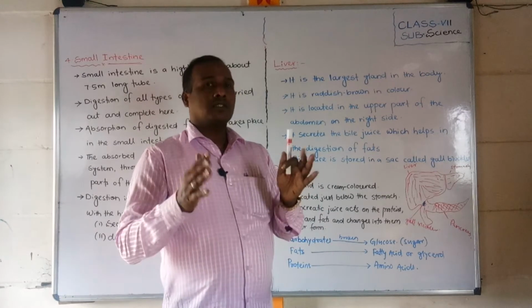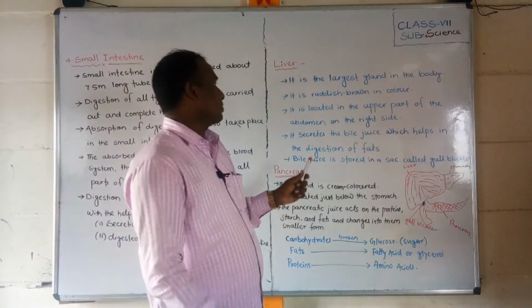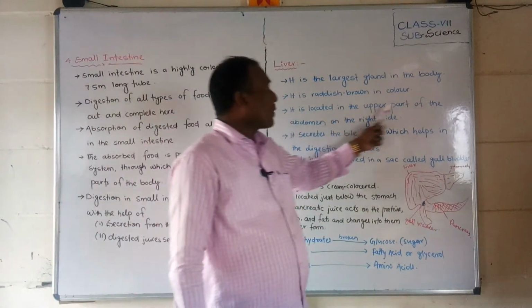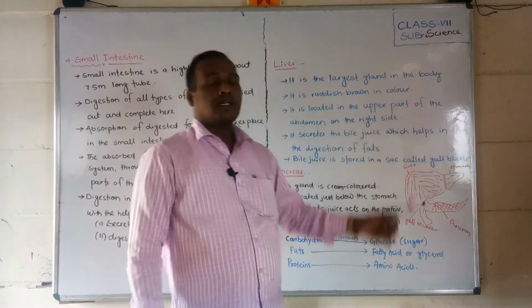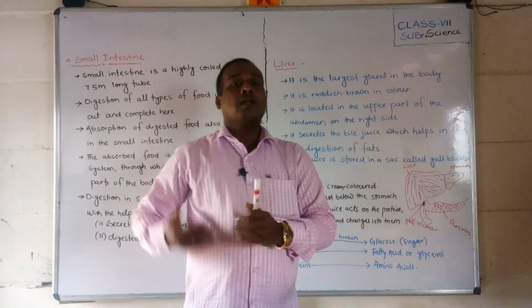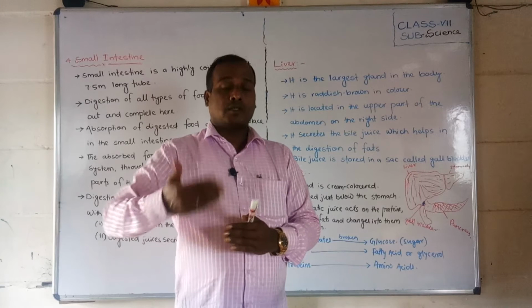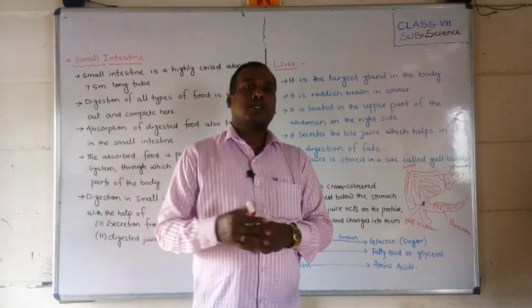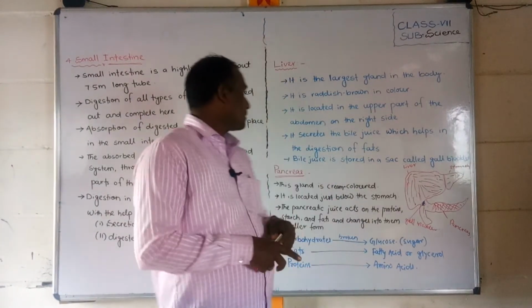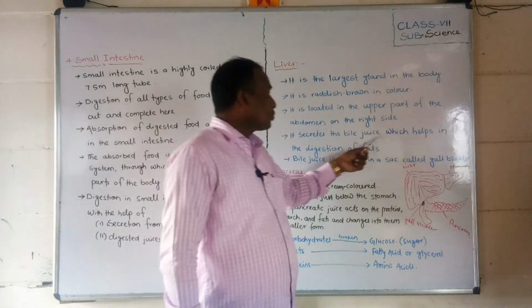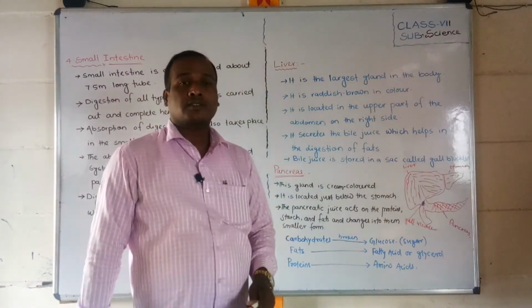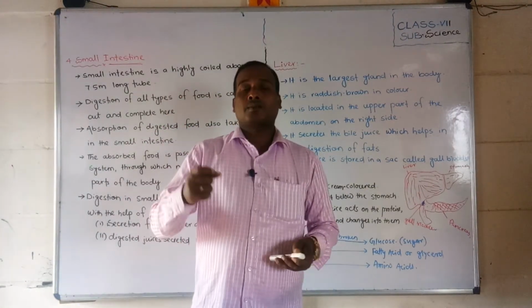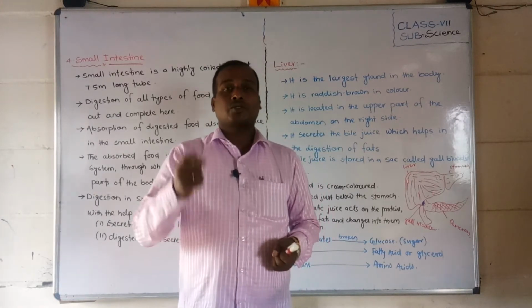So you can see in the picture. I will show in the next picture. It is located in the upper part of the abdomen on the right side. In our right side abdomen, that upper portion, the liver is present, and it secretes the bile juice which helps the digestion of fats. Already I have told you that the liver is secreting bile juice.